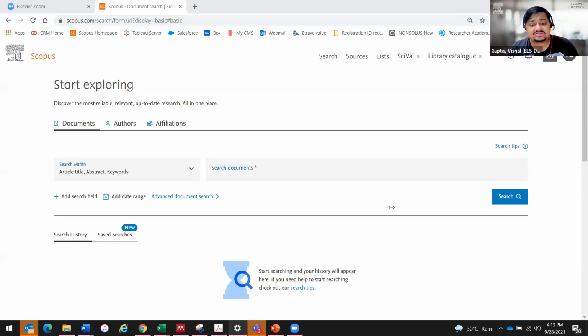Similarly with SJR. It is easier to compare journals, but you are right that it is difficult to evaluate a single journal. What we are trying to do in this whole exercise is to help you compare journals. Let's say you have chosen a journal and there is another journal. How do you compare them? If you are evaluating a single journal from the same subject domain, and you have a fair idea, then you use impact factor in that case. It's not pressurizing you to use all the metrics every time.